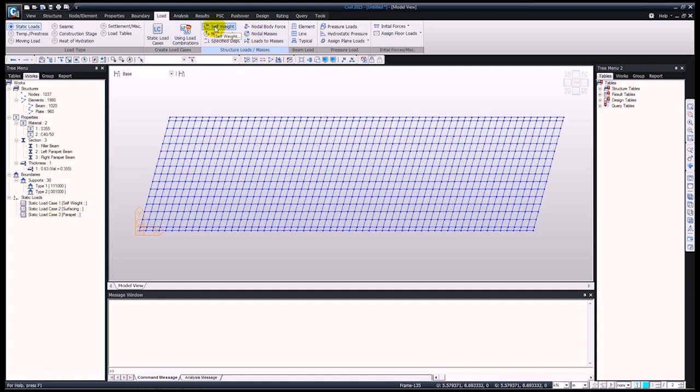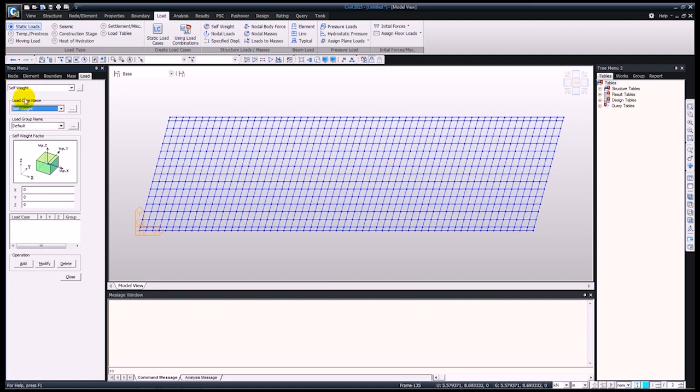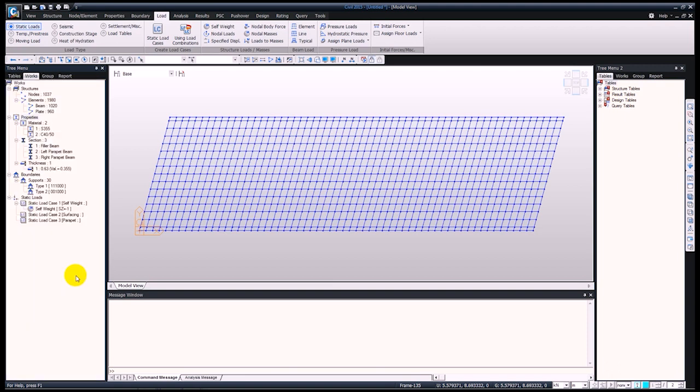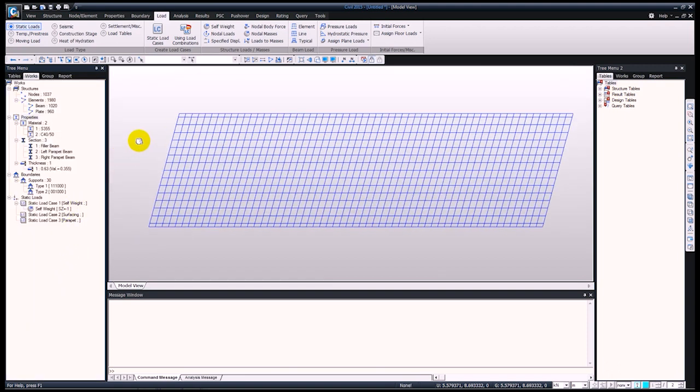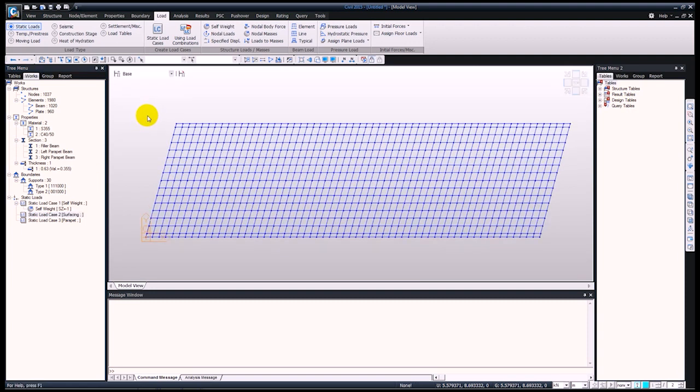Next I will be assigning the loads to these. So for self-weight, I'll just select the load case as self-weight and input -1 for the Z, as the gravity will be acting downwards. Okay, so by adding this in, this is sorted out. Next, I'm going to apply the surfacing. This will be applied onto plate elements, so I'm going to apply pressure loads.